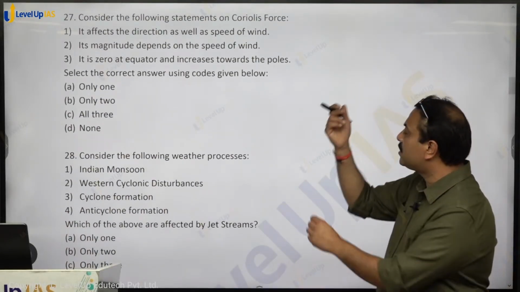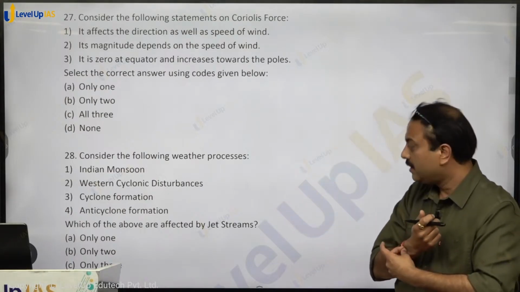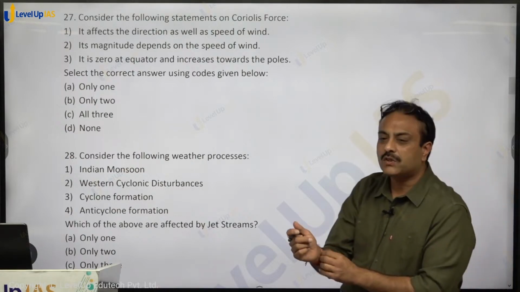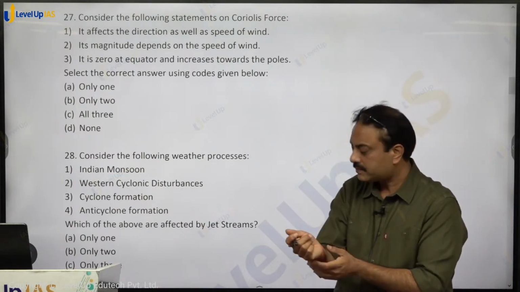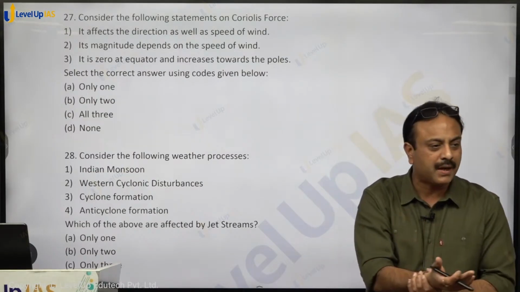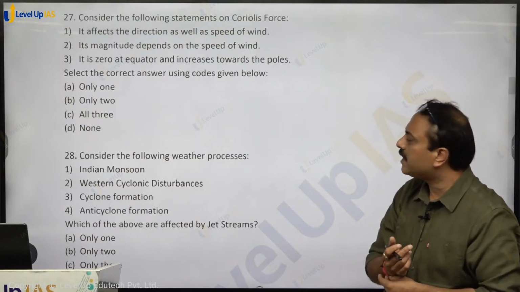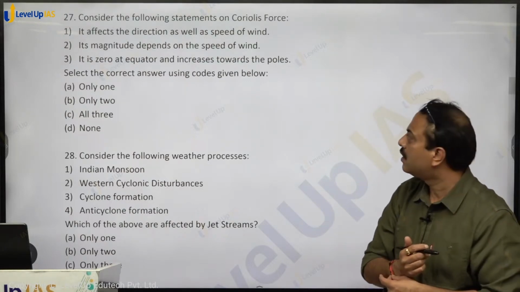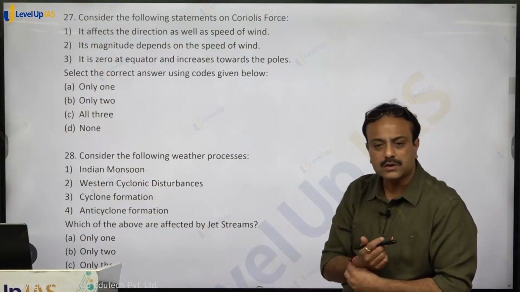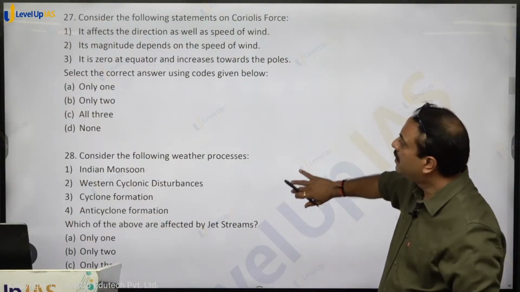Consider the following statements on Coriolis force. It affects the direction as well as the speed of the wind. It will affect the direction, will not speed. Its magnitude depends on the speed of the wind. Higher the speed, more the magnitude, less the speed, less the magnitude. So the magnitude depends upon speed, correct. It is 0 at equator, it increases towards the pole, correct. So 2 and 3 are correct, 1 is wrong. So option B, B for boy, shall be the right answer. Clear on that? Coriolis force.